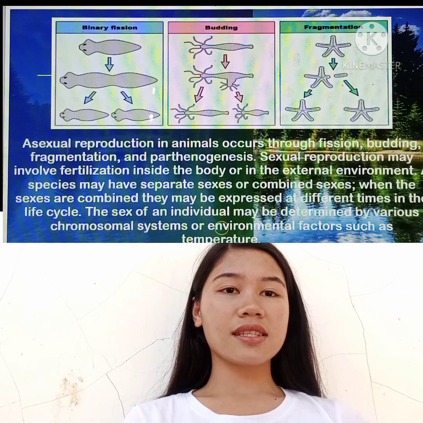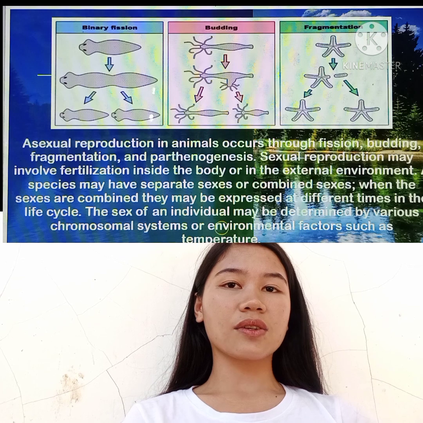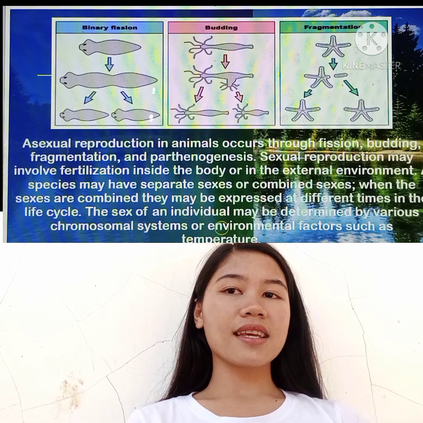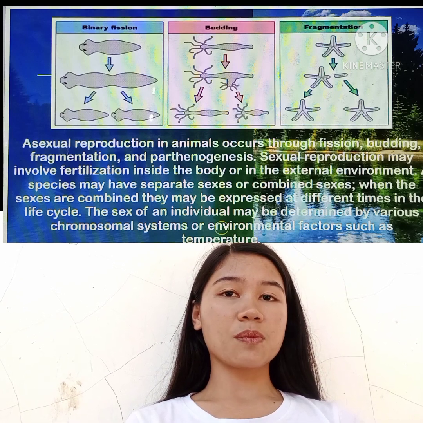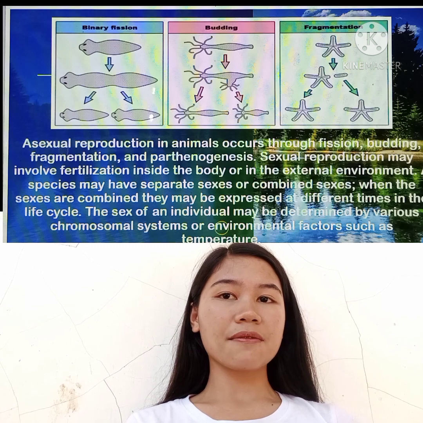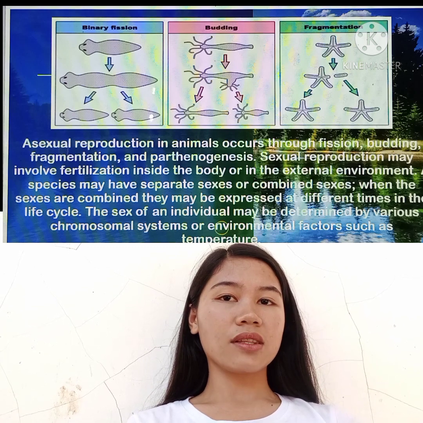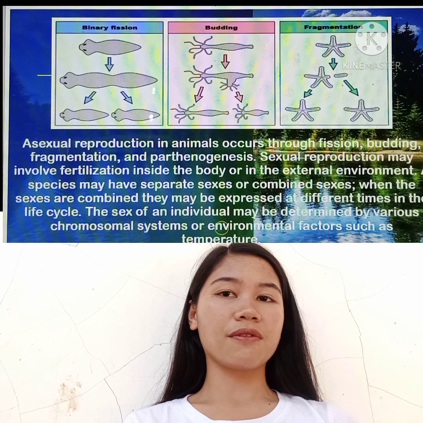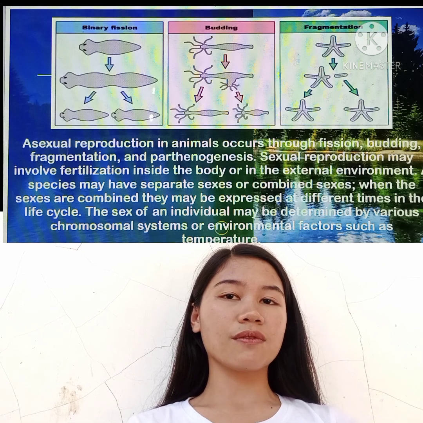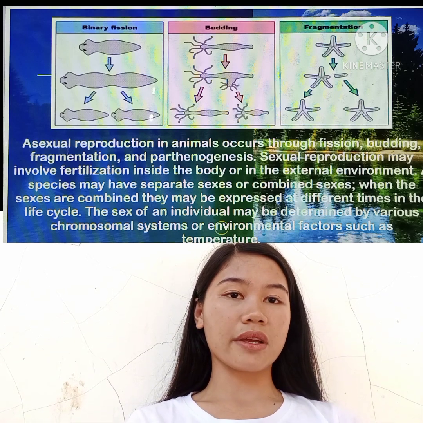A species may have separate sexes or combined sexes. When the sexes are combined, they may be expressed at different times in the life cycle. The sex of an individual may be determined by various chromosomal systems or environmental factors such as temperature.